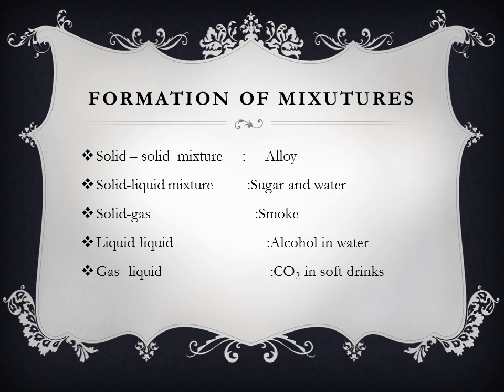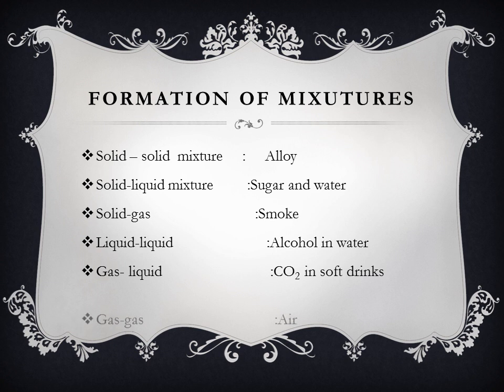So carbon dioxide in soft drinks is an example of gas liquid mixture. Another example is oxygen dissolved in natural water. Then ammonium hydroxide solution, ammonia gas dissolved in water. Ammonia is highly soluble in water. So ammonia gas dissolved in water is an example of gas liquid type mixture.